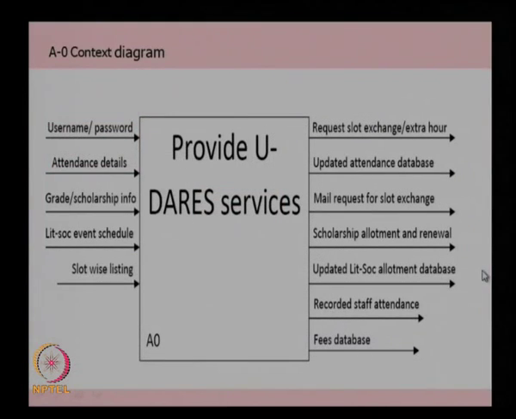Now if you look at the context diagram, or the A-0 diagram of the IDEF0, you can see that the inputs and outputs are mentioned here. There are many kinds of inputs: the user interface in terms of password and username, the attendance details, the information regarding grades, scholarship and fees, other events schedule, and the slot-wise listing of courses. These are all coming as input to the UDARE system.